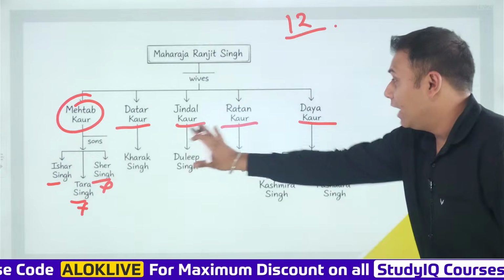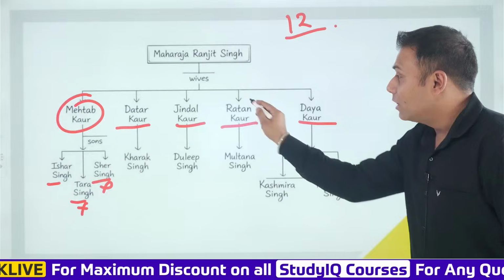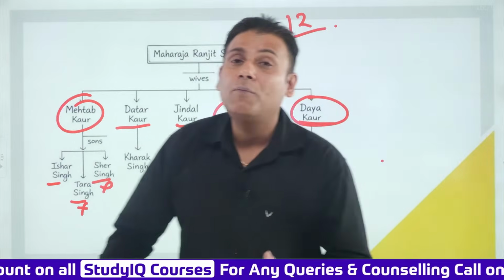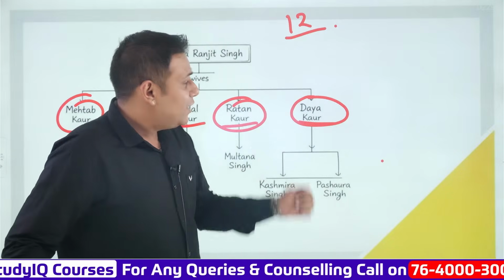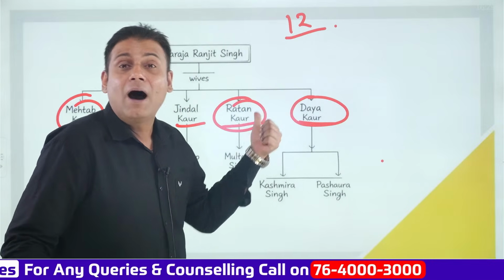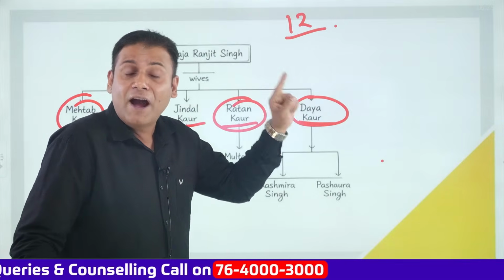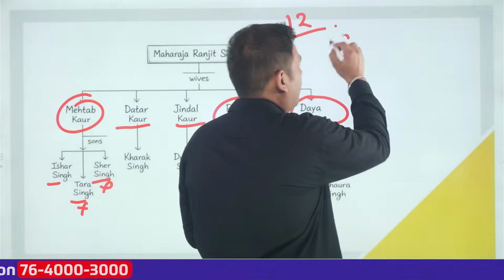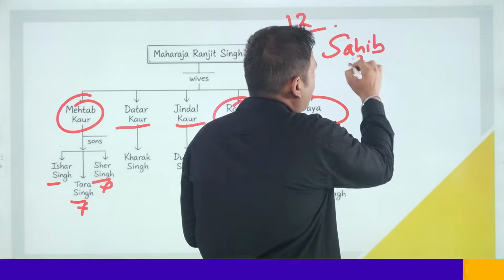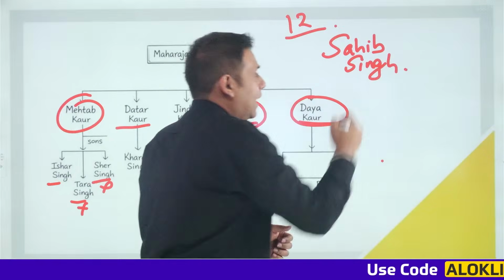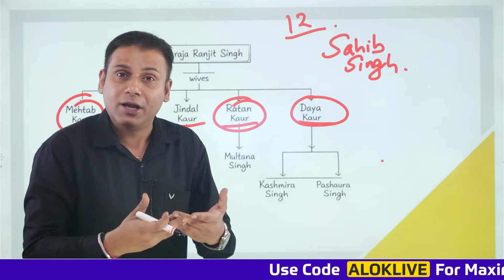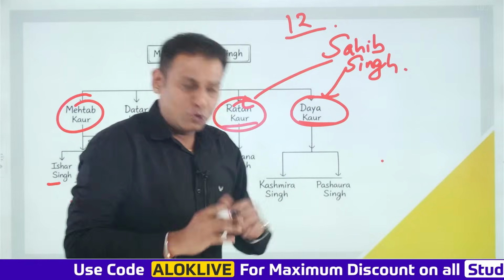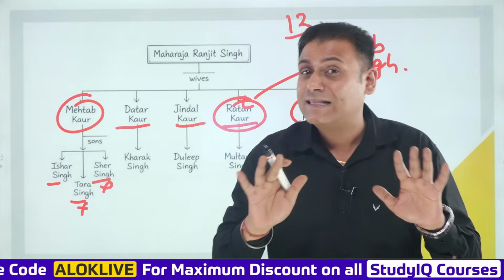Now comes to picture the other 4. Maharani Ratan Kaur and Maharani Daya Kaur were a part of matrimonial alliances. How? Initially, they were the wives of the chief of Bhangi Misl, whose name was Sahib Singh Bhangi. Okay? So, after defeating Sahib Singh, it is said that Maharaja Ranjit Singh ji married his 2 wives, that is Ratan Kaur and Daya Kaur. So, here again, there is no chance of any succession.